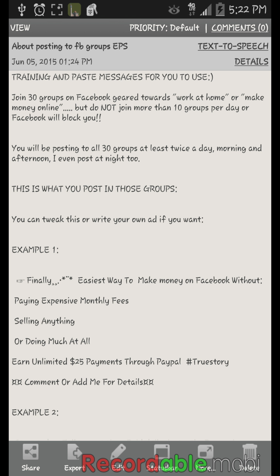Let me just open it and show you. So you have, join 30 groups on Facebook geared towards work at home or make money online, but do not join more than 10 groups per day or Facebook will block you. And this is what I tell all my new people to avoid that, because once you're blocked with Facebook, who knows when you'll get unblocked, and that takes you out of business. Okay? You need Facebook for this. So we don't want to do that.